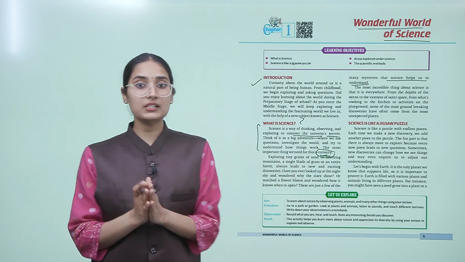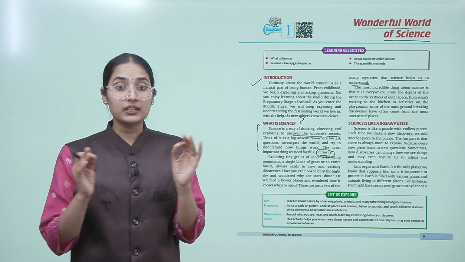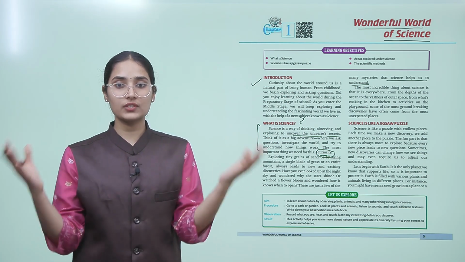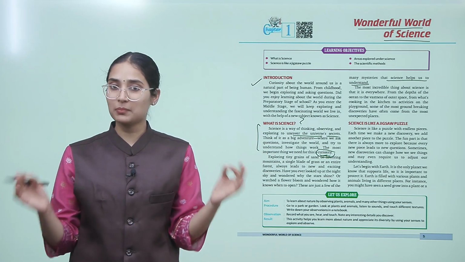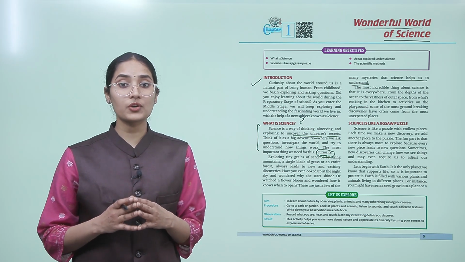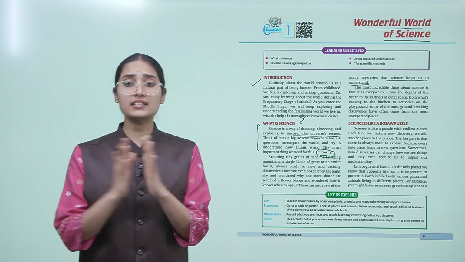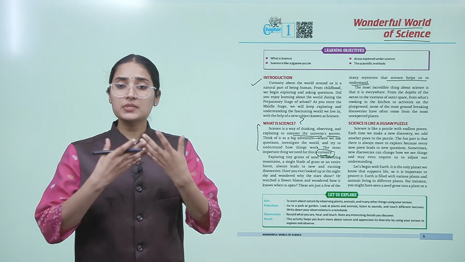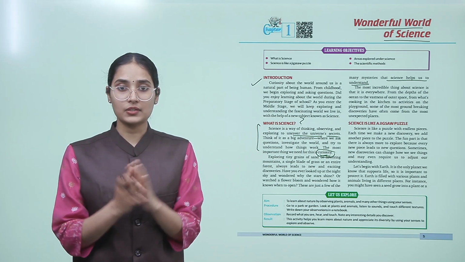The most incredible thing about science is that it is everywhere, right? From the depths of the ocean to the vastness of outer space, from what's cooking in the kitchen to activities on the playground. Some of the most groundbreaking discoveries have come from the most unexpected places. Children, whatever I'm seeing outside through my eyes, there is science, okay?